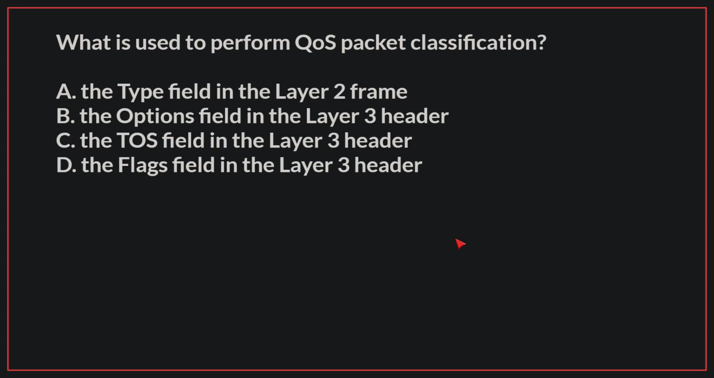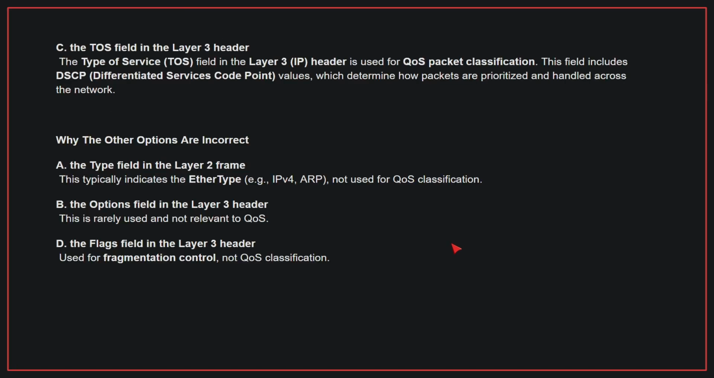What is used to perform QoS packet classification? The correct answer is C. The type of service field in the Layer 3 header is used for QoS packet classification. This field includes DSCP values, which determine how packets are prioritized and handled across the network.